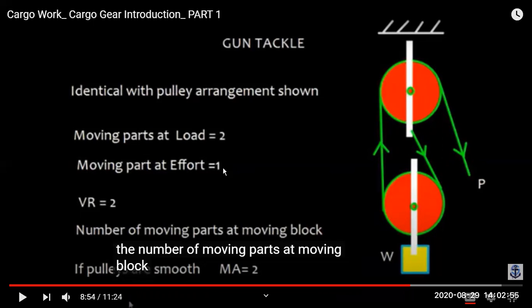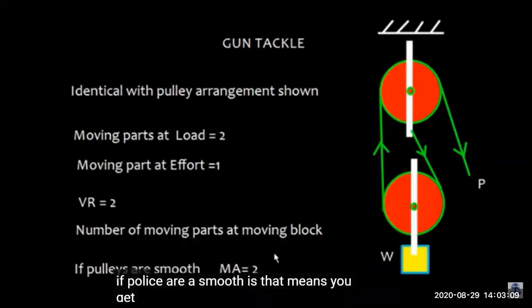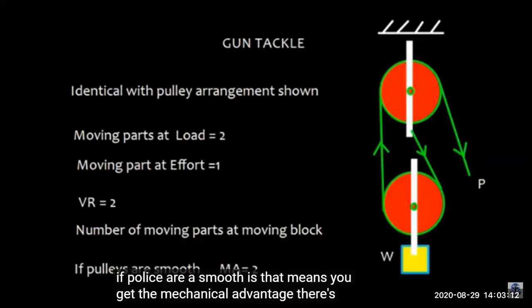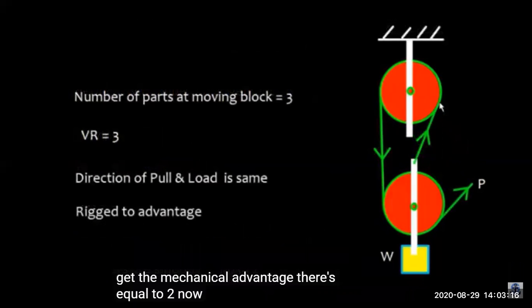So the moving part of the effort is 1 and the moving parts of the load is 2. So velocity ratio is 2, the number of moving parts at the moving block. If pulleys are smooth, mechanical advantage is 2. That is 100%, it is a perfect machine with 100% efficiency. Then mechanical advantage will also be 2.